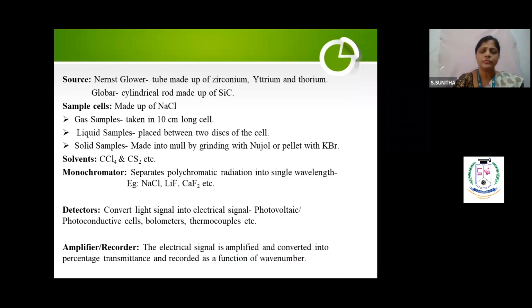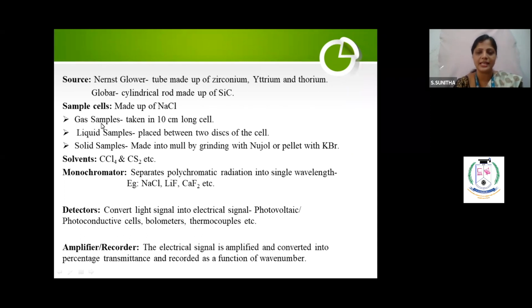What is the source? Nernst glower, a tube made up of zirconium, yttrium, and thorium. I did not use too many sentences because I made these notes especially for you students. And the Globar is a cylindrical rod made of silicon carbide. In the UV visible spectrophotometer the source is a hydrogen lamp or deuterium lamp. For sample cells, there I told you quartz; here the sample cells are made of NaCl. In UV visible you use only liquid solutions, but in IR spectrophotometry you can use gas, liquid, and solid samples.